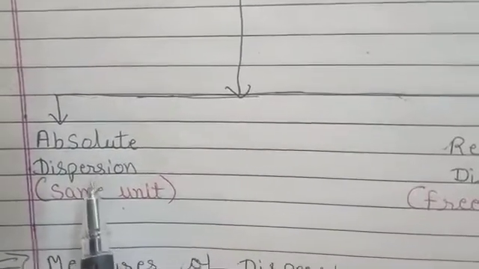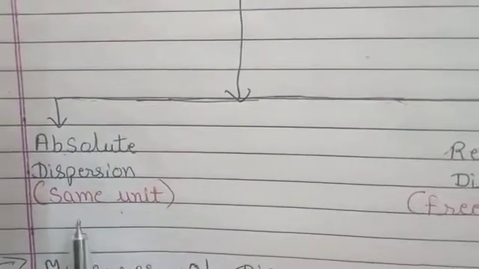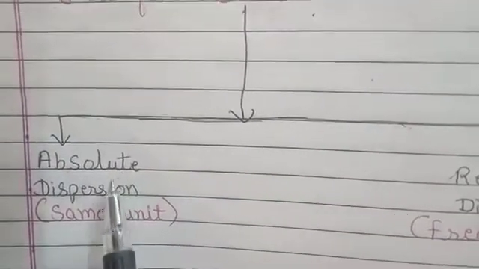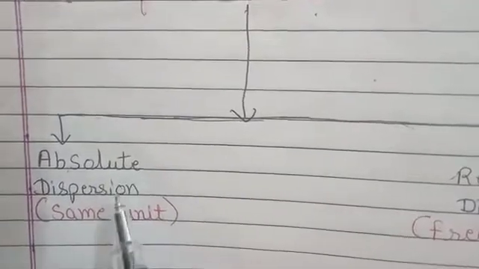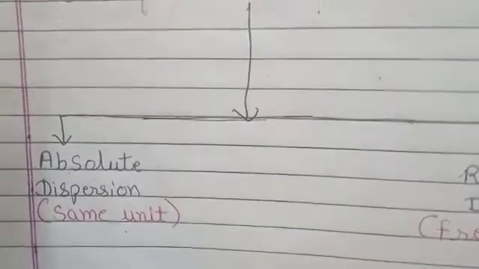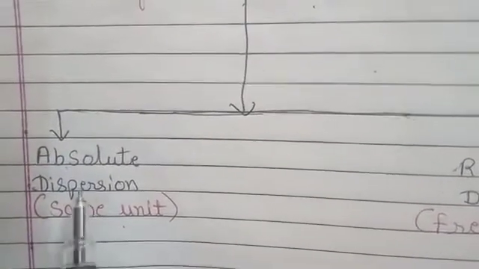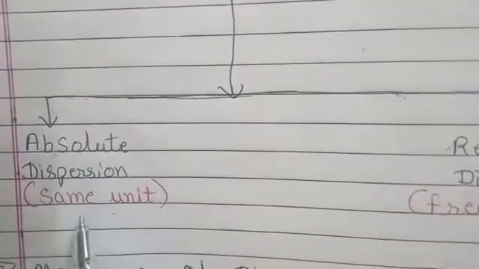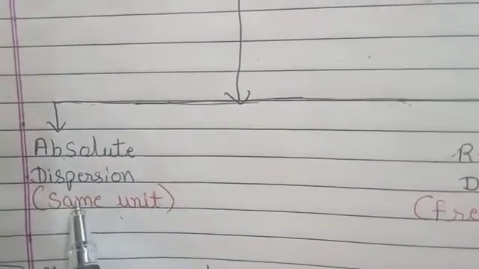First, absolute dispersion. Absolute dispersion is a measure of dispersion which is expressed in the same unit as the observations of the data. It means in whichever unit our data is given, in the same unit we express our absolute dispersion. For example, if our data is given in kilograms, centimeters or rupees, whatever unit it is given in, we express our absolute dispersion in that same unit.